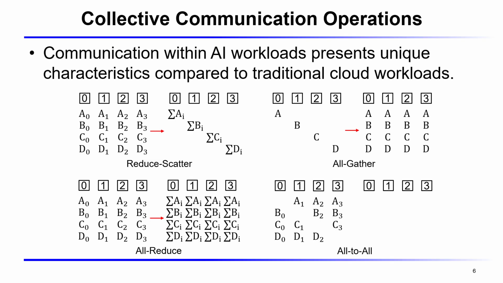All-to-all has each node exchange distinct data with every other node, which is essential for mixture of experts and expert parallelism. These four primitives are exactly what we aim to synthesize efficiently, and as we'll see next, doing so on heterogeneous topologies is far from trivial.